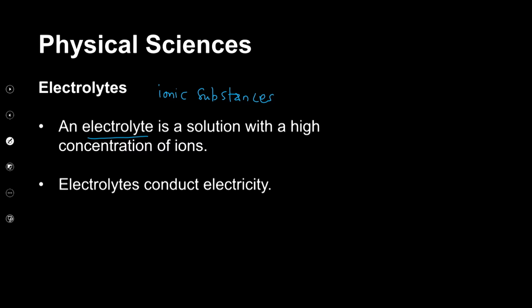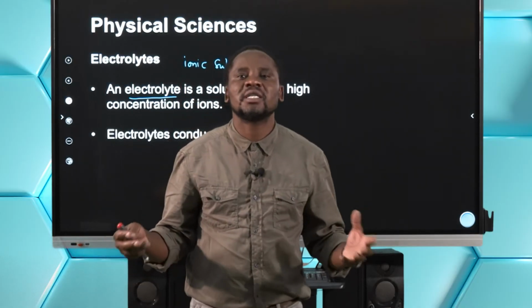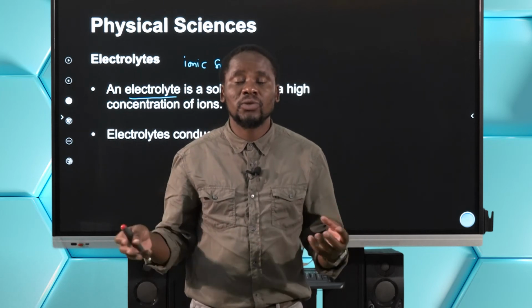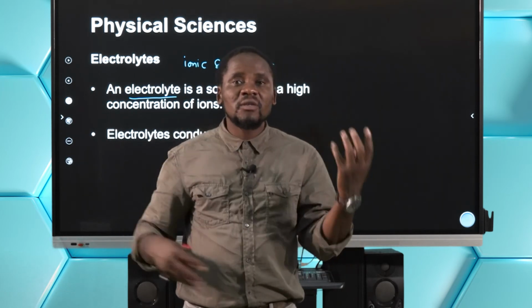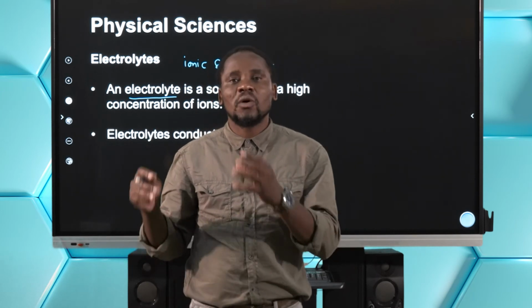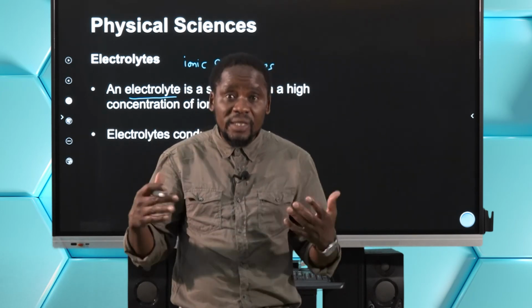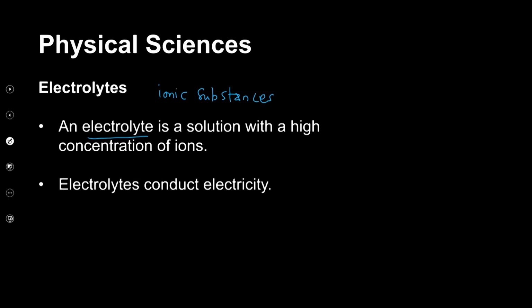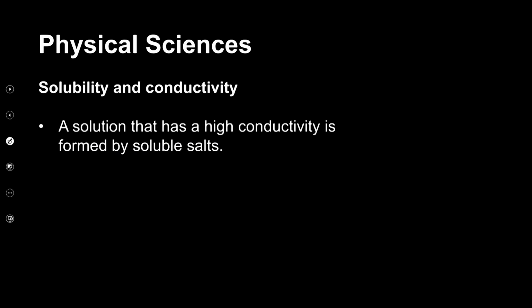If we have a solution that we describe as an electrolyte, it simply means that electric charge or electricity can pass through that solution. Why? Because there are free moving ions in that solution. Hence we are saying that all electrolytes are ionic substances, right? That's a very, very important chemical property of ionic substances.